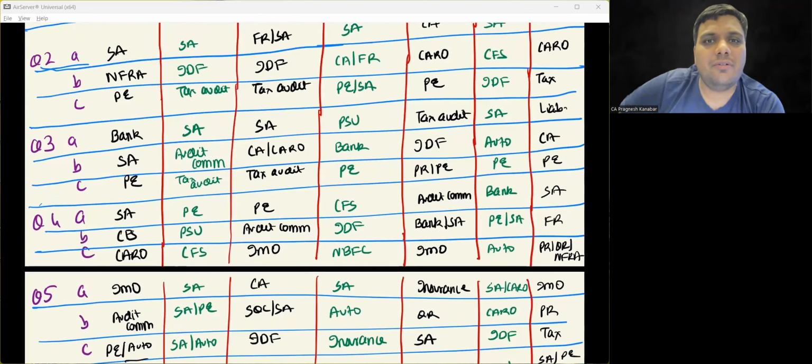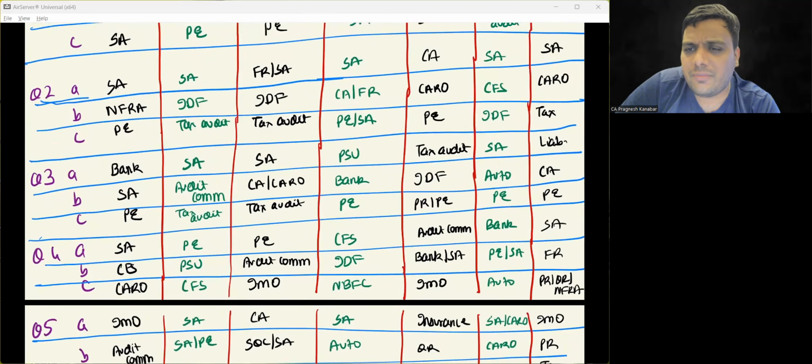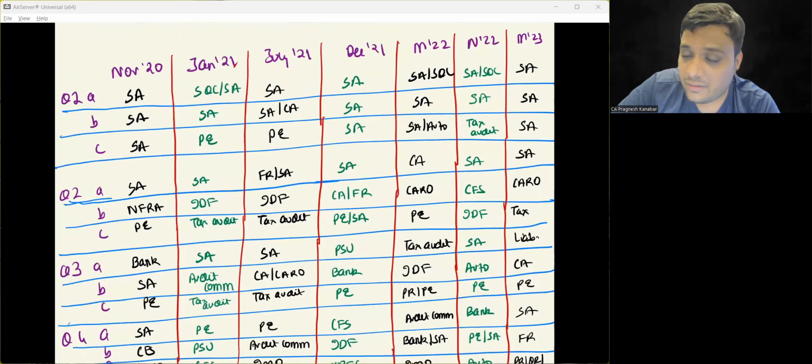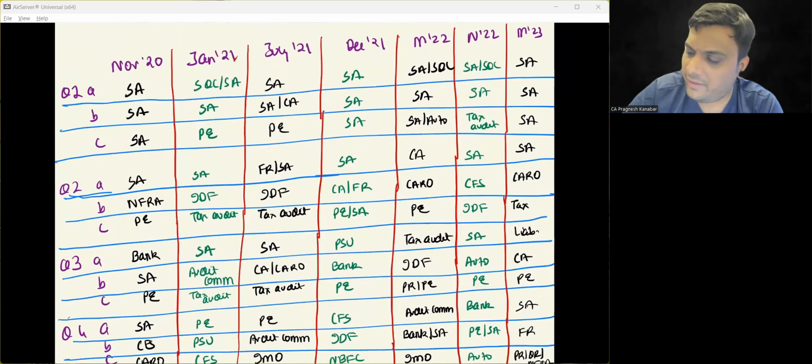Okay, अब जब मैं non standards की बात करता हूँ, let us analyze one of your favorite topics, professional ethics. This is just the descriptive part. I'm not talking about the MCQs part. MCQ part के बाद I will just talk about MCQs at the end. Now your favorite topic, professional ethics. Yes, it has been there. है तो say May 23 में they gave a little bit of shock.